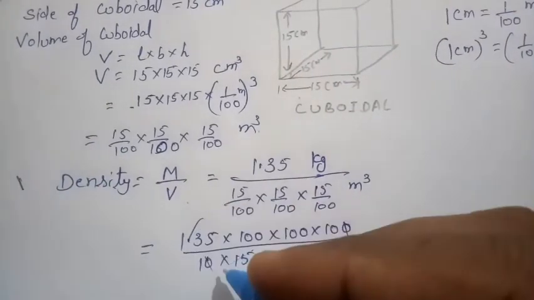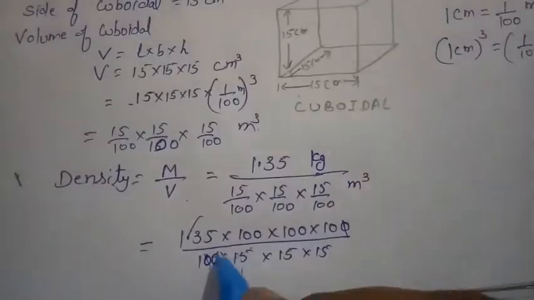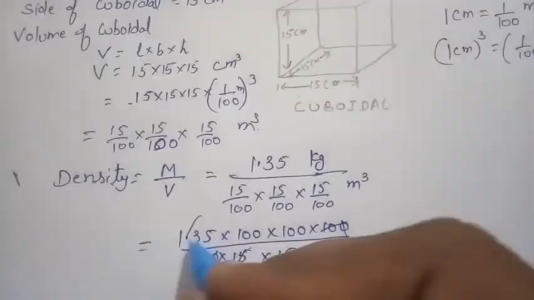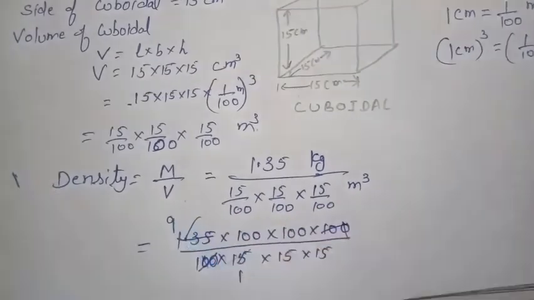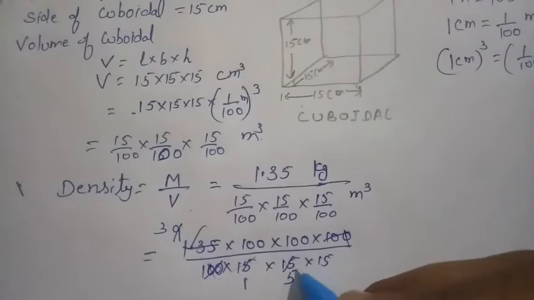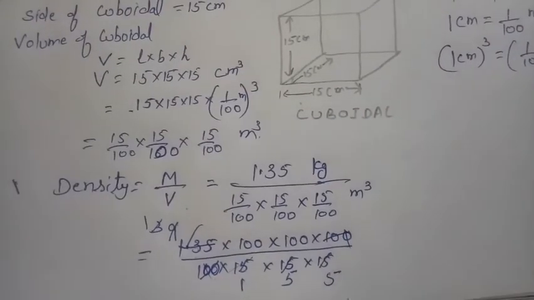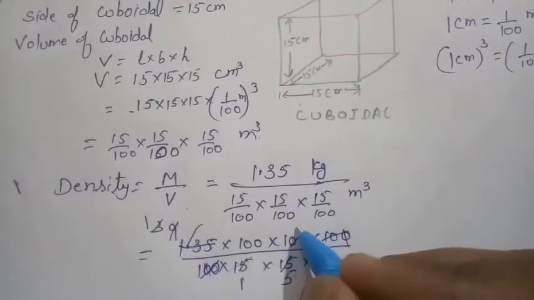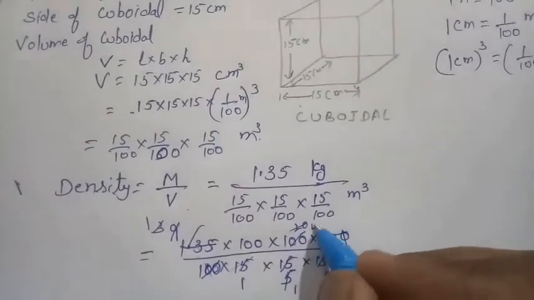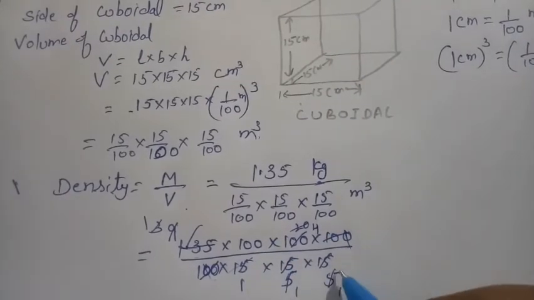So we remove this point, and here will become 135 over 100. So 100 cancels with 100. So 5 1 are 5, 5 9 are 45, that is 135, 3 3 are 9, 3 5 are 15. So once again 3 1 are 3, 3 5 are 15. So 5 1 are 5, 5 20 that is 100, 5 1 are 5, again 5 4 are 20. So 4 into 100, look at that, all the terms of the denominator are cancelled out.